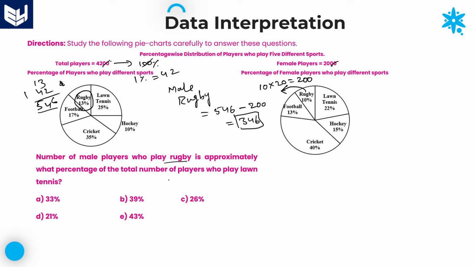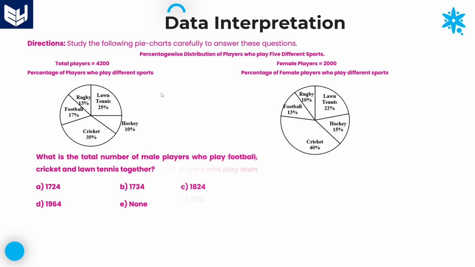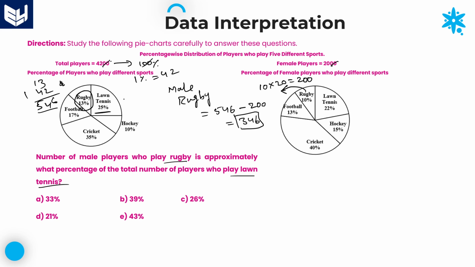And next, the total number of players who are playing lawn tennis. Lawn tennis is 25 percentage, which is nothing but 1/4 value. Just now we calculated it, that is 1050. We can use the same value at this position. 1050 is the total value.